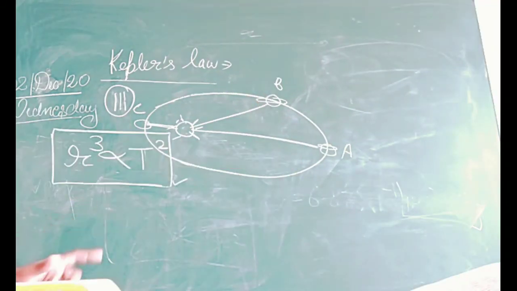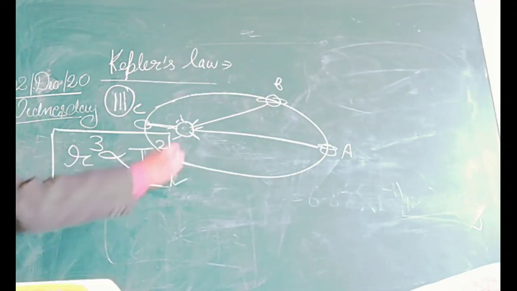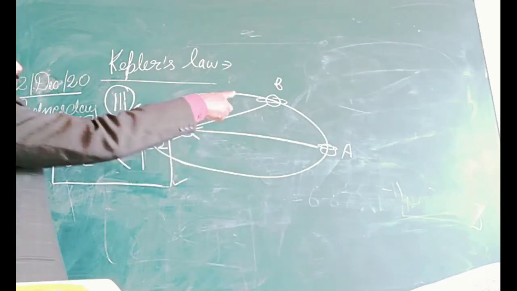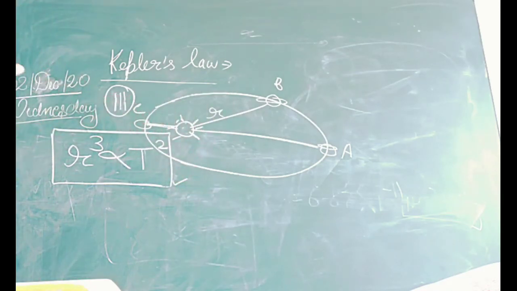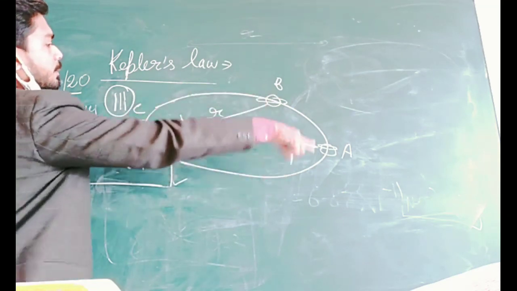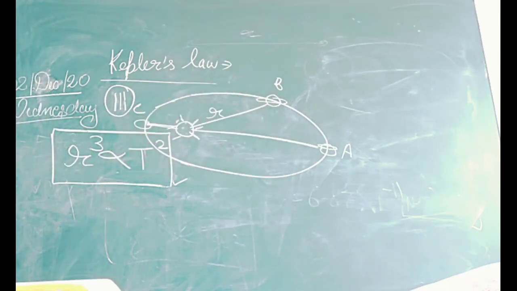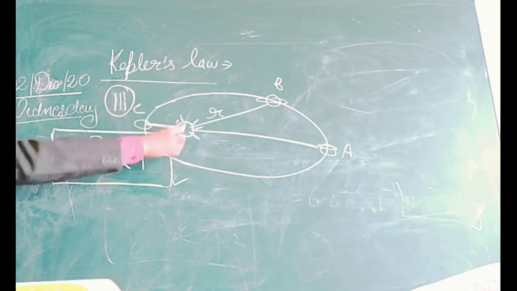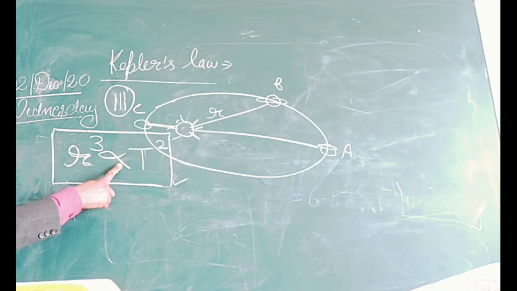In this law, the average distance from the sun to the planet is considered, and the total time taken by the planet to complete one revolution is called the time period. Then the third law states that the cube of the average distance from the sun to the planet is directly proportional to the square of the time period. This is the law of time period. Okay, this is the third law.